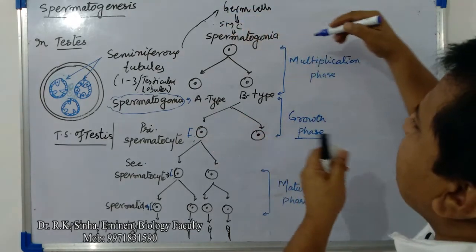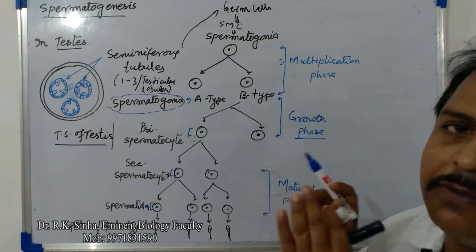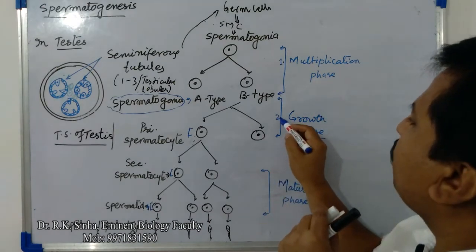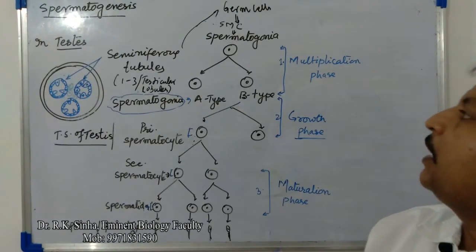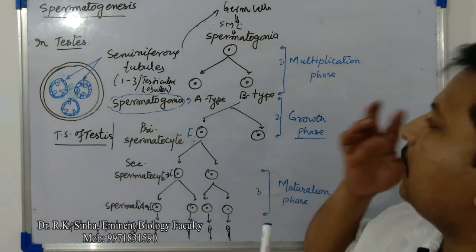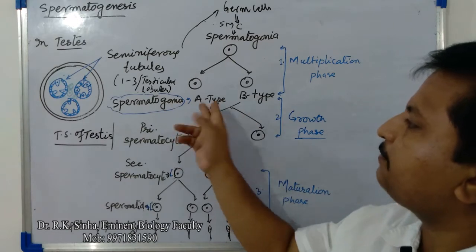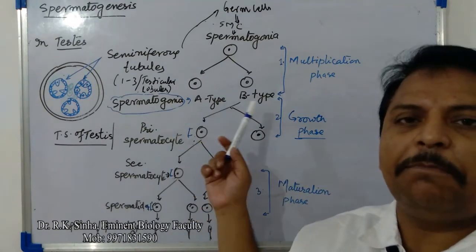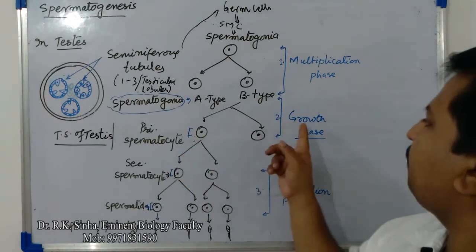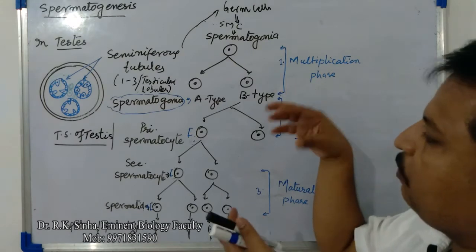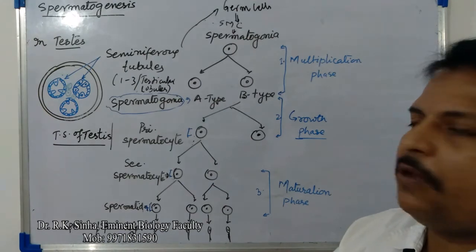Spermatogenesis completes in three phases. The first is the multiplicative phase, or phase of multiplication. The second is the growth phase, and the third is the maturation phase. So in the multiplicative phase, the spermatogonia will divide to form two different types, A type and B type. The B type will then undergo the growth phase, meaning it will grow and make the cell ready for meiotic division.